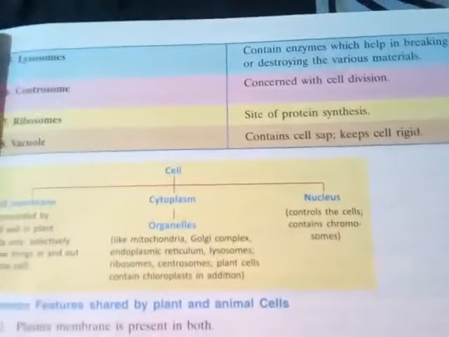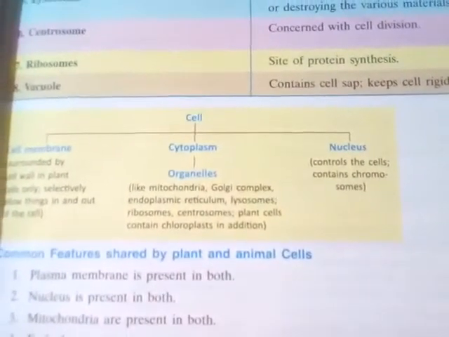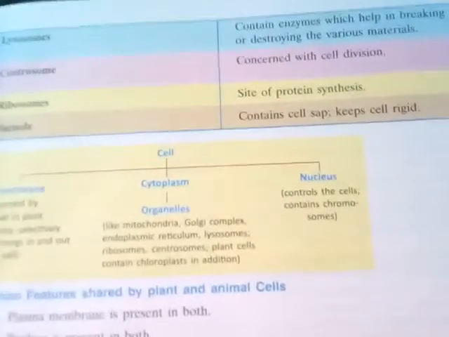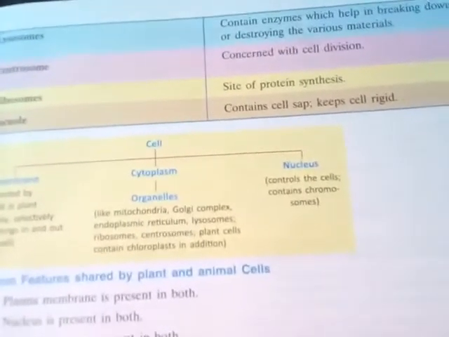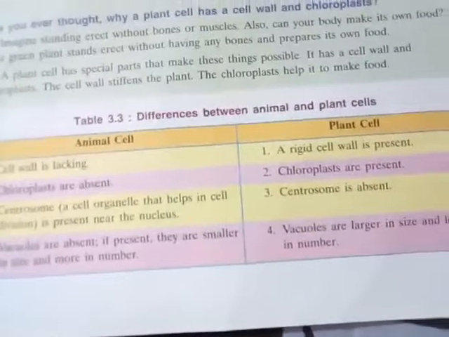And the cell, basically, has three major categories: your cell membrane, cytoplasm, and the nucleus, okay. And then the common features of the plant and animal cell. But before going into that, we have to discuss the differences between the animal and the plant cells.